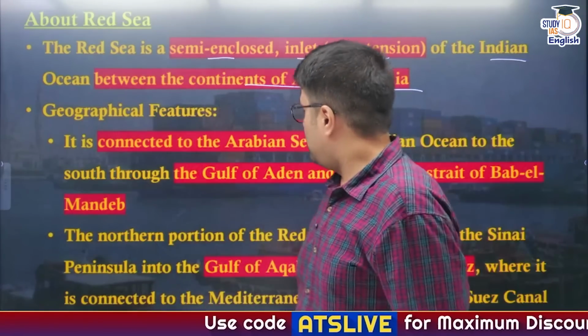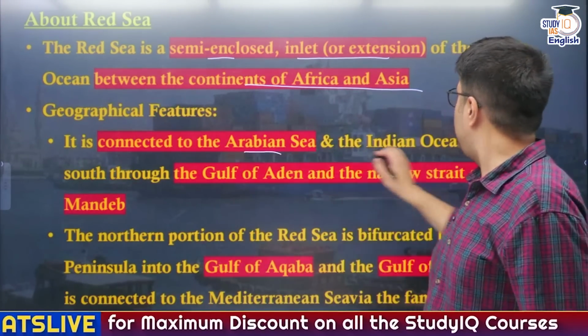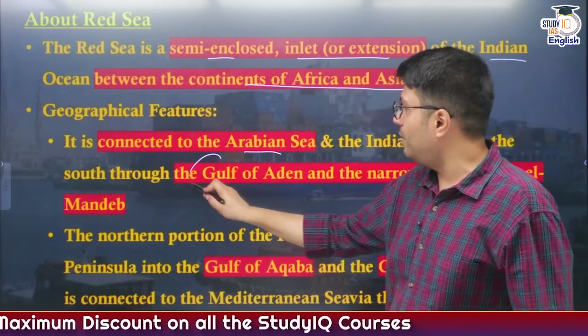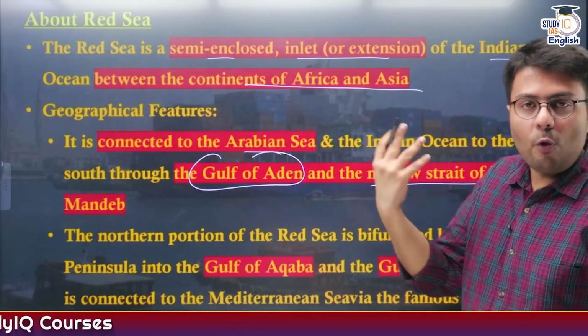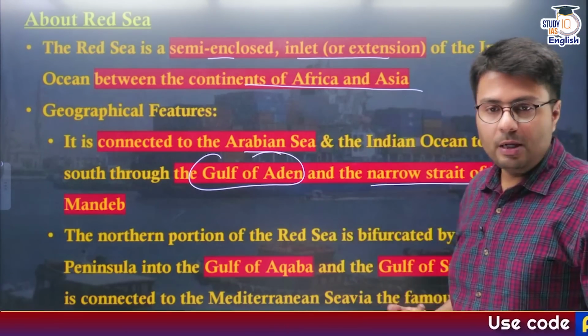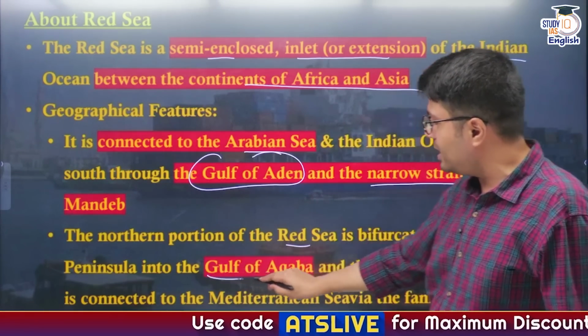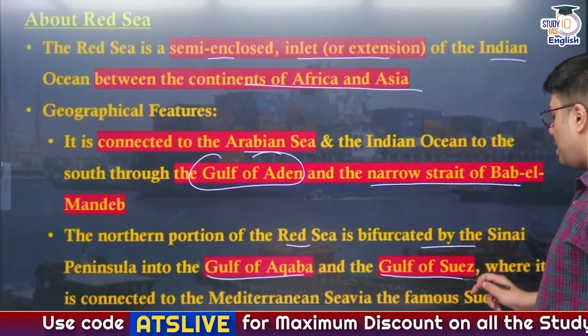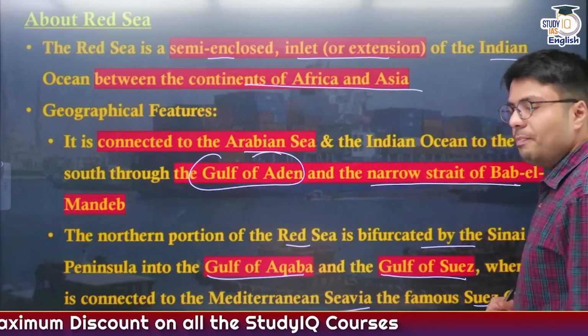Now let us come back to this discussion. Now Red Sea, obviously it connects the Arabian Sea and Indian Ocean region in the south with the Gulf of Aden and the narrow strait of water body, that is Bab el Mandab. Now the northern point of Red Sea is bifurcated further into two different water bodies, as I've already told you, Gulf of Aqaba and Gulf of Suez, where it is connected to the Mediterranean Sea via the famous Suez Canal.